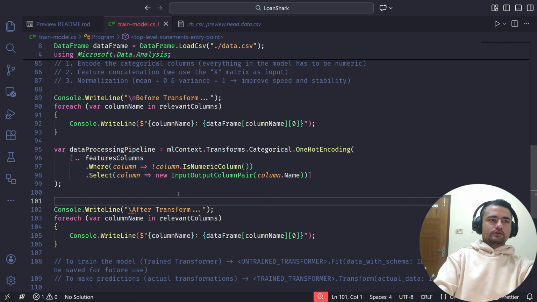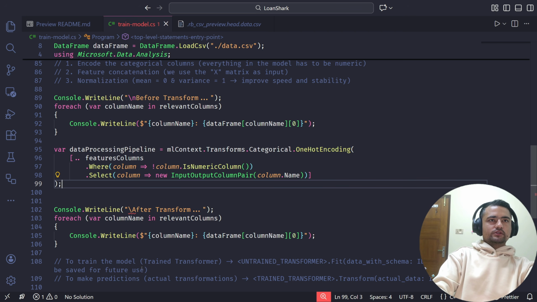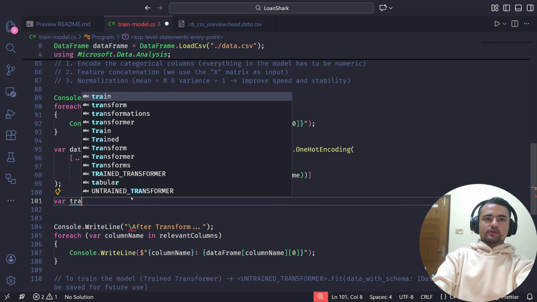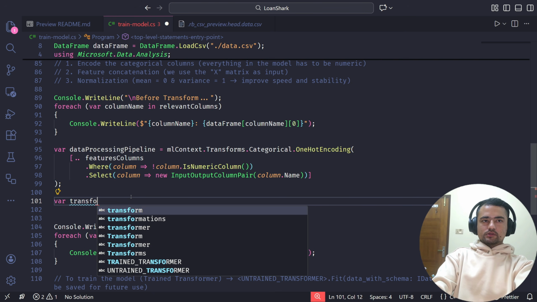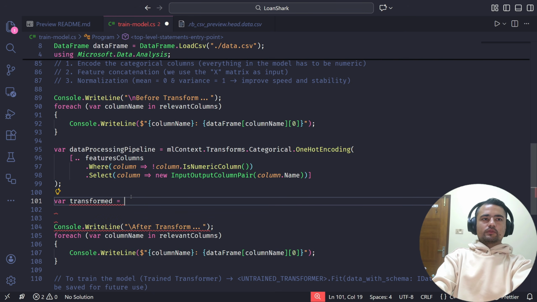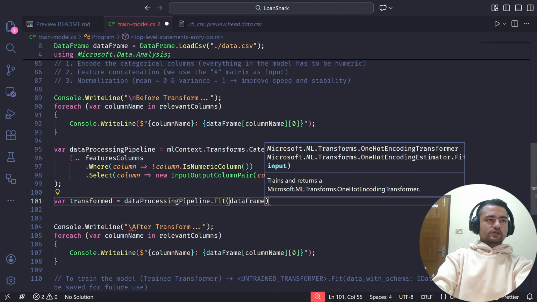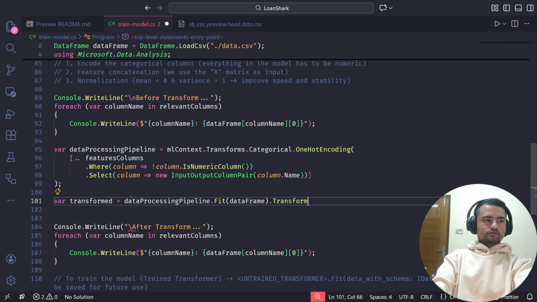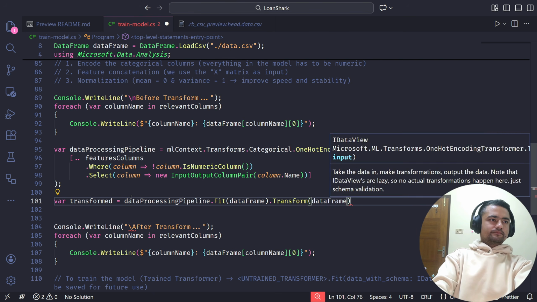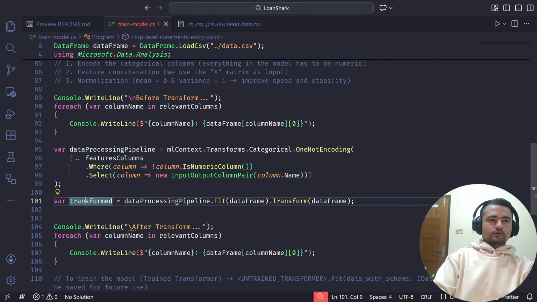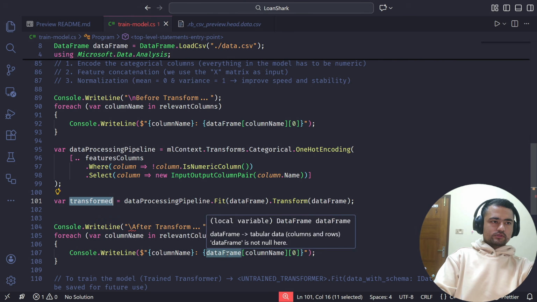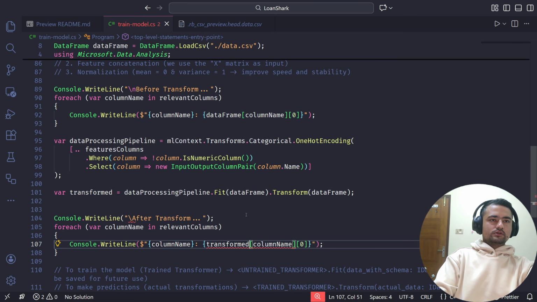Yeah, okay, but the thing is I haven't actually done the transformation. I just created the pipeline, which is an untrained transformer. So to get the transformed value, what I need to do is, on the data processing pipeline, first fit the data. I'll just pass the data frame, and I need to do the transformation as well. Okay, and I'll just copy this and paste it here.